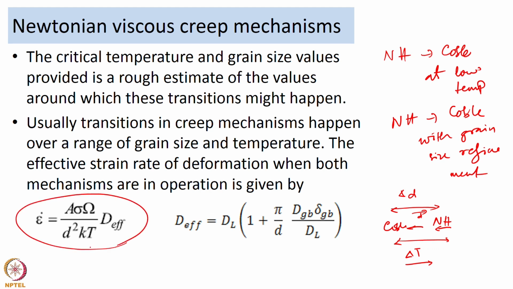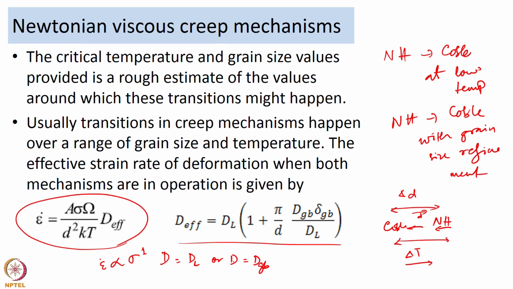So, here you still have epsilon dot proportional to sigma to the power 1, because n is equal to 1 for the diffusion creep mechanism. So, you will continue to have that, but instead of D equal to D_l or D equal to D_Gb, you are going to use an effective diffusivity. So, here the strain rate will depend on an effective diffusivity, which is given by the following relation. D effective is going to depend on both D_l and D_Gb, and then delta_Gb, something that I introduced earlier, is the grain boundary thickness.